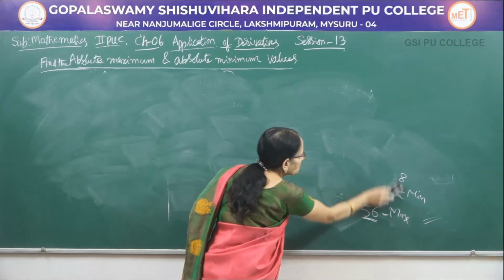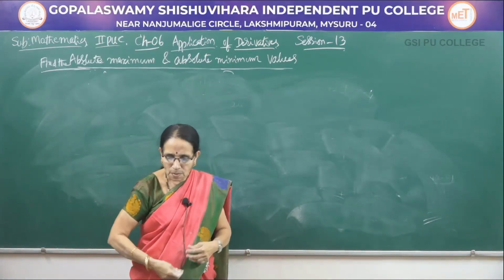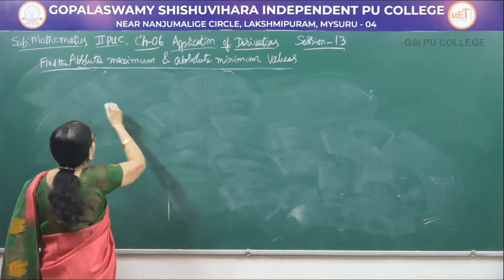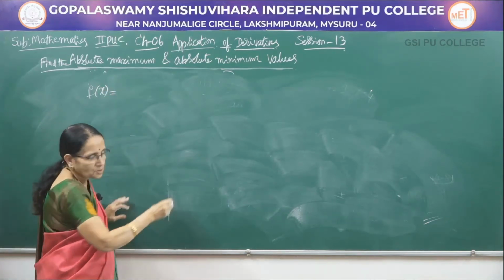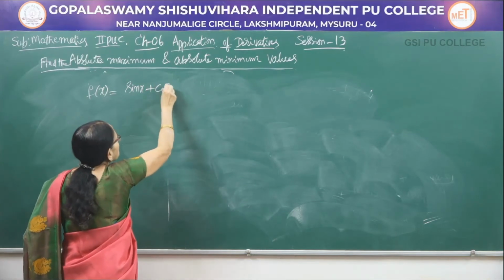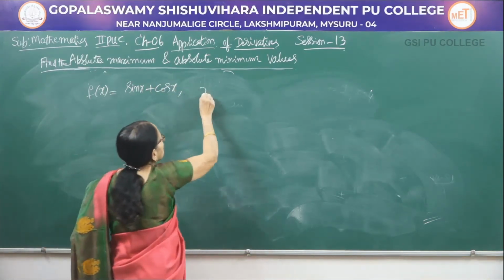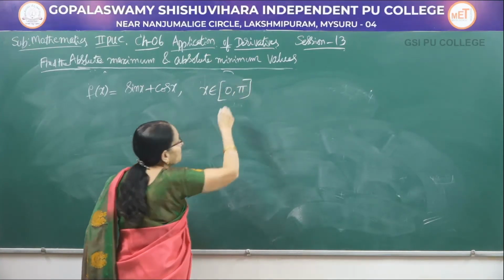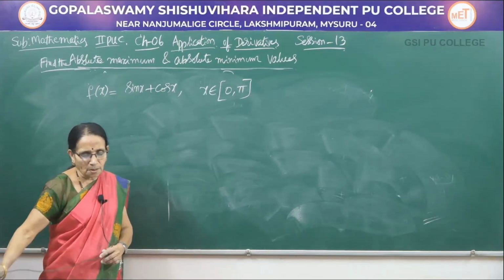Now, let me consider another problem. Here I am considering a trigonometric function. F of x is equal to sin x plus cos x, x belonging to the interval 0 to pi. That is in the first as well as in the second quadrant.